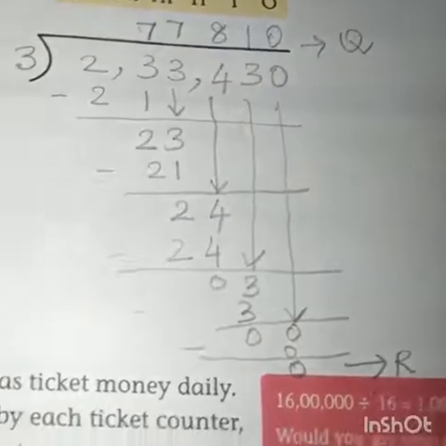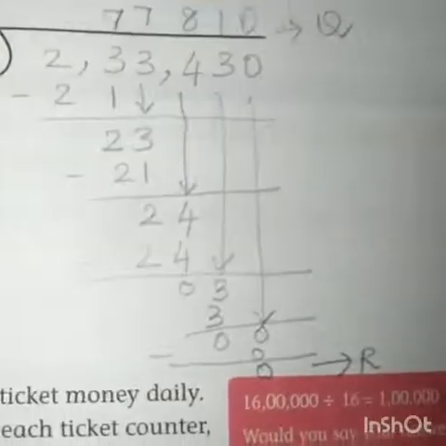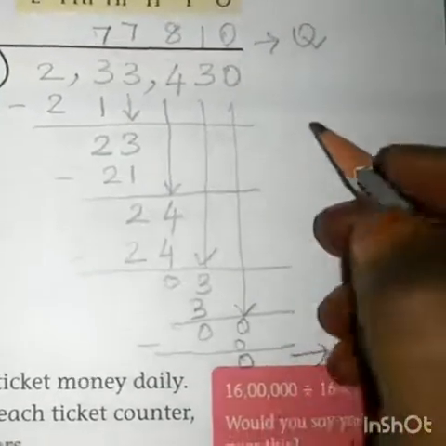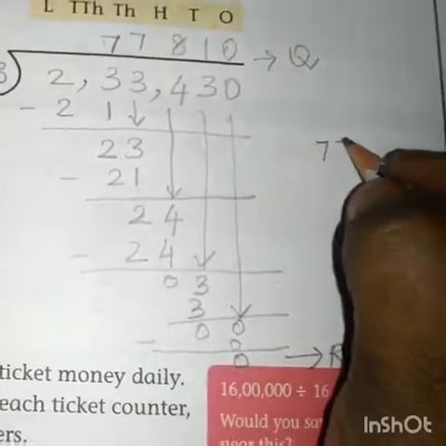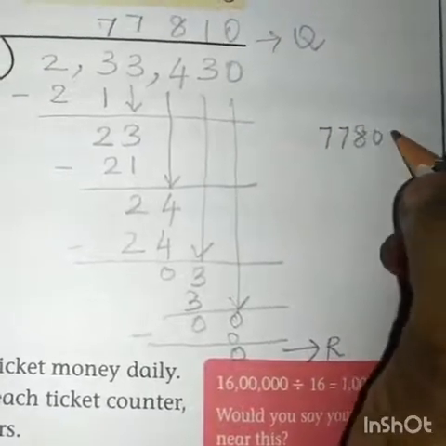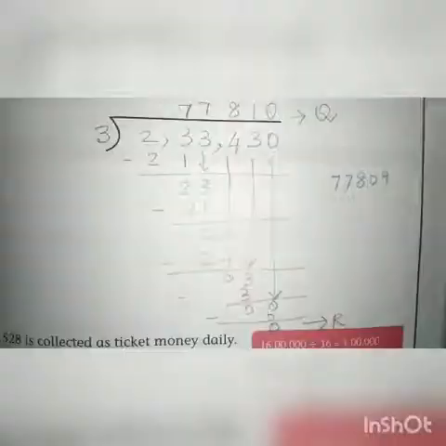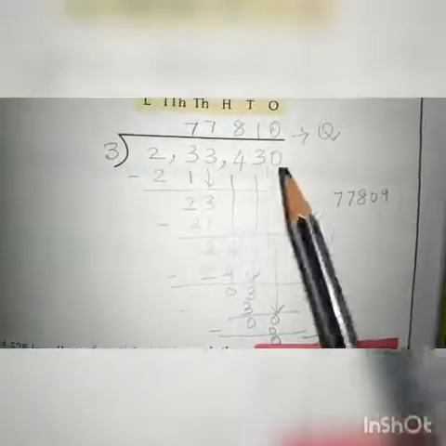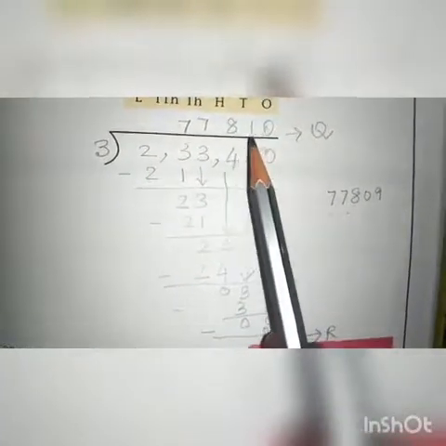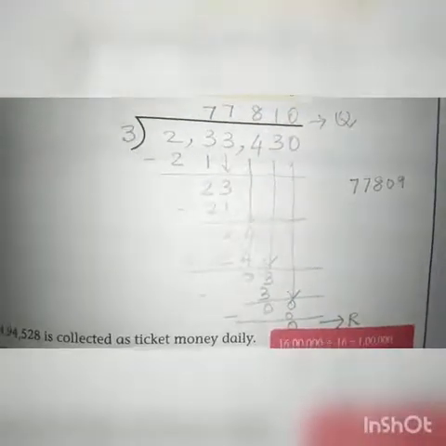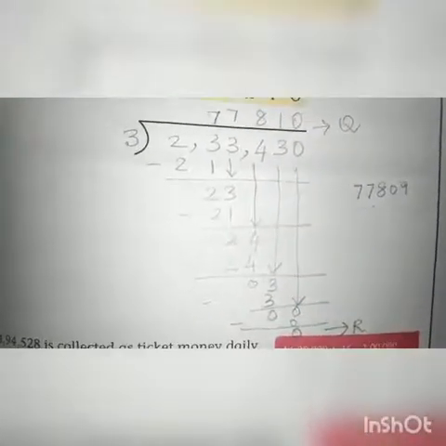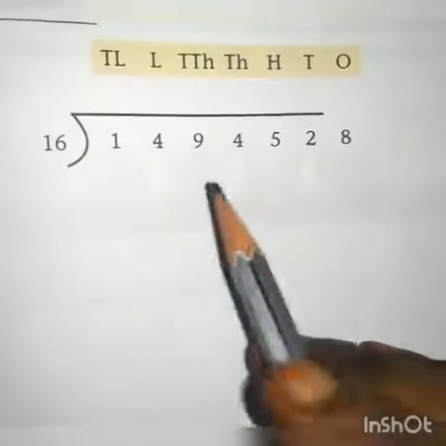So in normal division method we got the answer as 77,809. Here we got the answer as 77,810. Normal division's answer is approximately equal to round off division's answer. So both are same. We got the right answer. Do next sum by using normal division method.